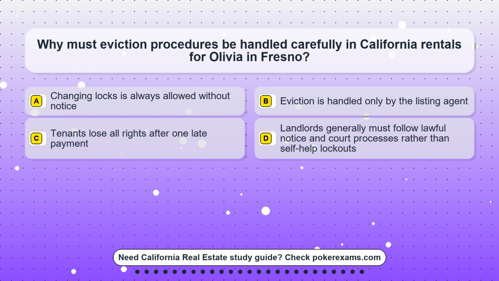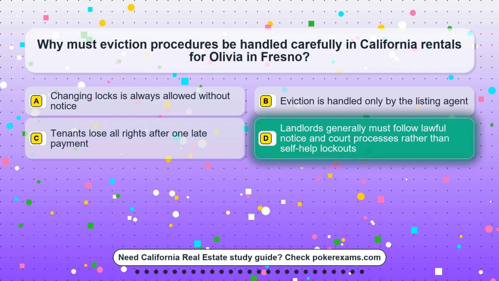Question 22. Why must eviction procedures be handled carefully in California rentals for Olivia in Fresno? Option A. Changing locks is always allowed without notice. Option B. The eviction is handled only by the listing agent. Option C. Tenants lose all rights after one late payment. Option D. Landlords generally must follow lawful notice and court processes rather than self-help lockouts.